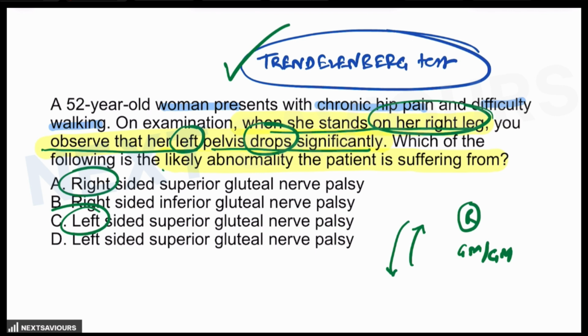Which of the following is the likely abnormality the patient is suffering from? The patient is suffering from right-sided gluteus medius or gluteus minimus palsy, and you know both these muscles are supplied by the superior gluteal nerve.